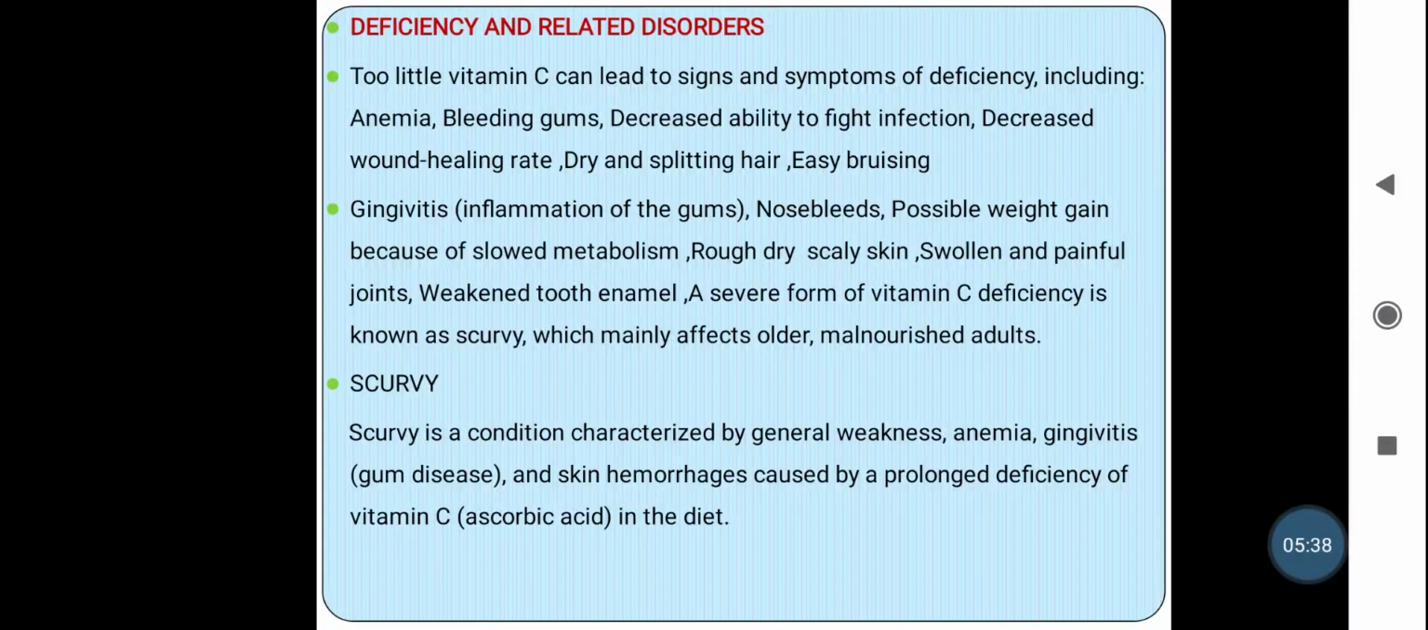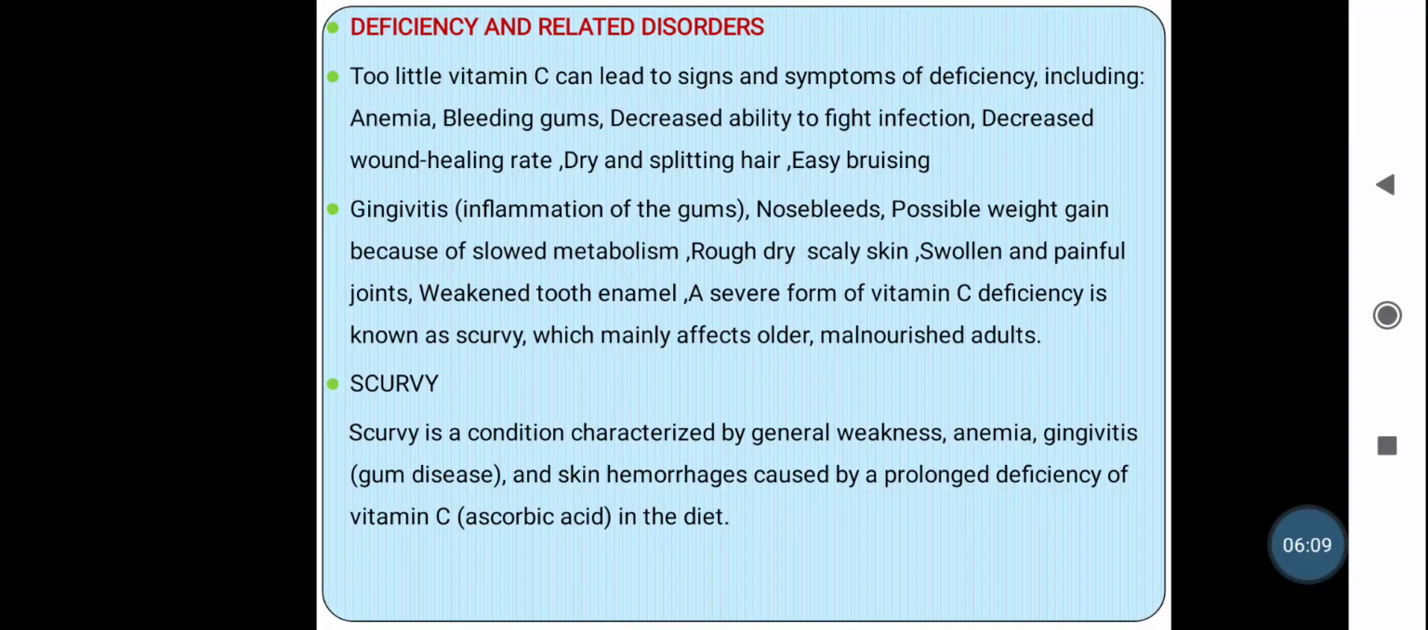Again, it may lead to gingivitis, that is inflammation of the gums, then nosebleeds, that is bleeding through the nose, then possible weight gain because of slowed metabolism. As we see, vitamin C is essential for the metabolism of proteins. If there is a deficiency, then the proteins do not get metabolized, so it leads to weight gain in the person.